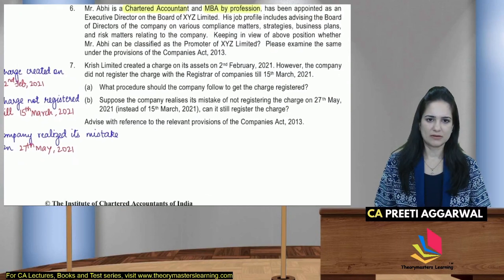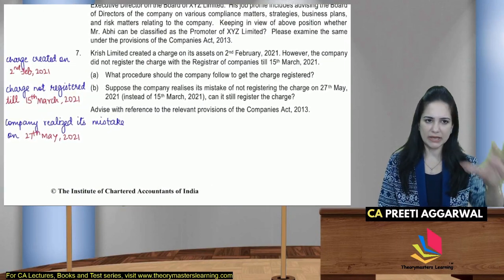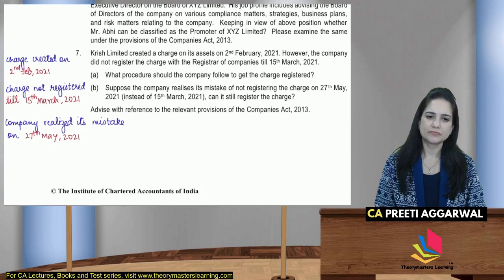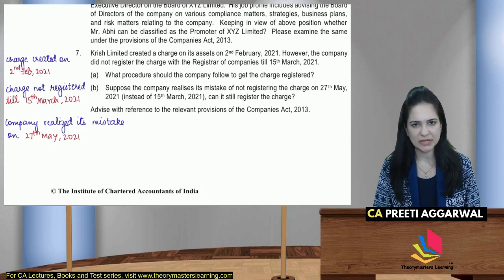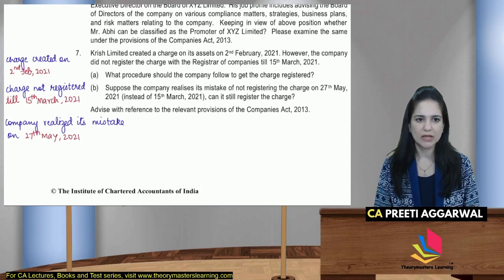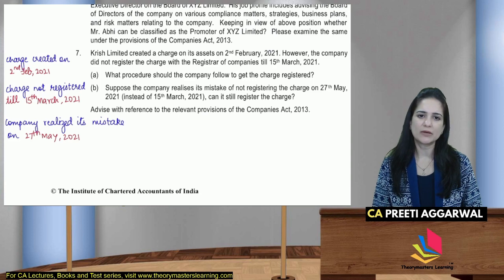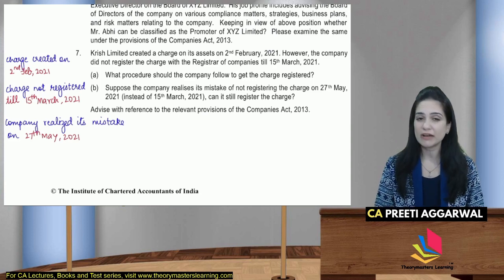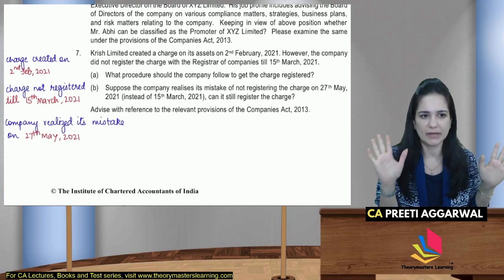Question 7. Students, again, I repeat, you can download my annotated RTP document from the e-note section of my website, theorymasterslearning.com. Rich Limited created a charge on assets of the company on 2nd February. Whenever you have dates, always write what is happening on that date. Event or date, साथ में लिखना है.